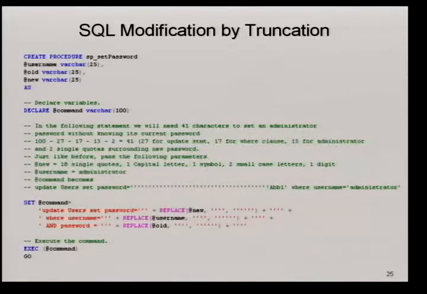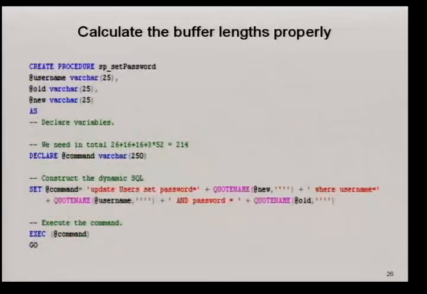What happens if somebody uses the replace function instead of the quote name function? Can we exploit it now? The only difference between the previous code and this code is, in this code, the developer has explicitly added the delimiters. In the previous code, quote name adds the delimiters. So there's no difference between the previous code and this code. So I can pass the same data as I passed before and truncate the command. So that's the first issue. You can modify the developer intended SQL statement by truncating the command.